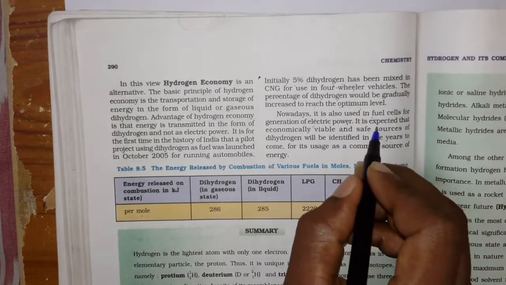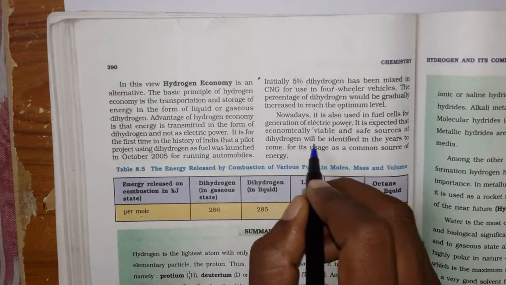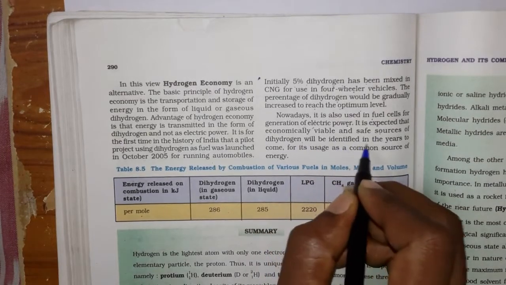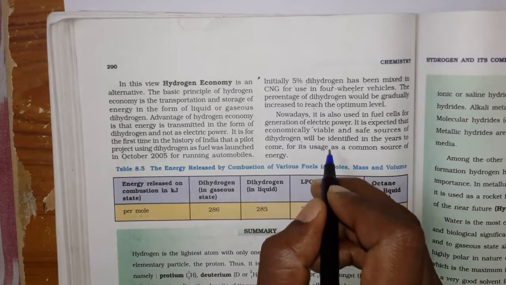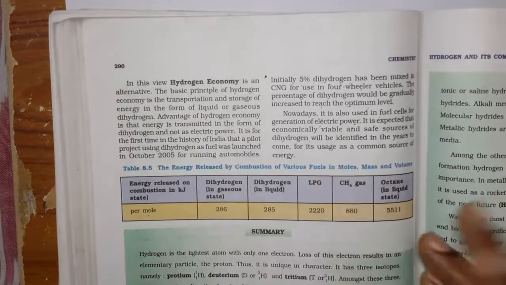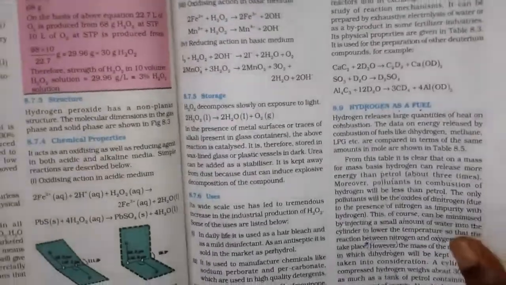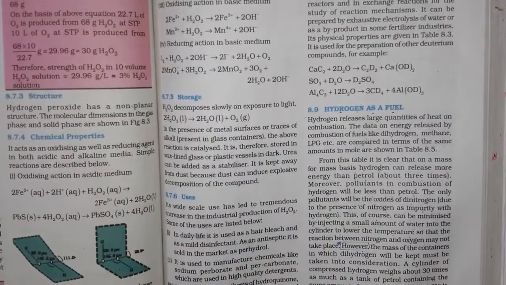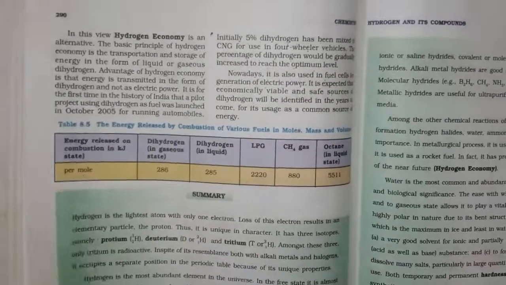It is expected that economically viable and safe sources of dihydrogen will be identified in the years to come. Of course, people are trying to solve the problems that we have discussed right now. So this is all about hydrogen as a fuel, and with this the hydrogen and its compounds chapter is over.